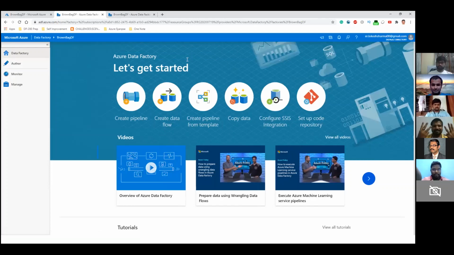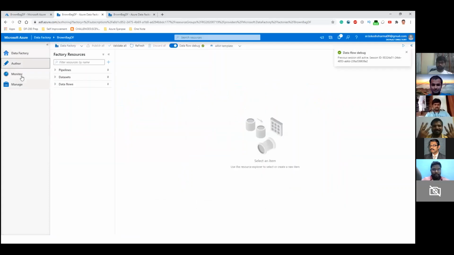On the home page, you will find various options. Basically, these are templates that will guide you in creating the pipeline, especially if you don't have much experience working with the ADF tool. But in this case, since we want to know the various objects in a pipeline and their functions, we will try to create from scratch. For that, you will have to click on this Author tab. Apart from the Author tab, you have a Monitor as well as a Manage tab. We will see how these tabs work as we move along.